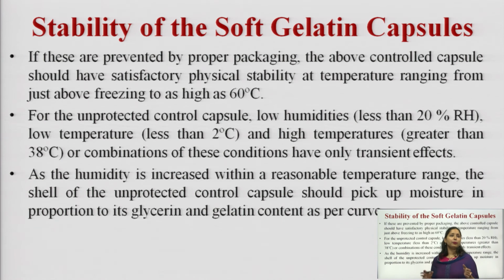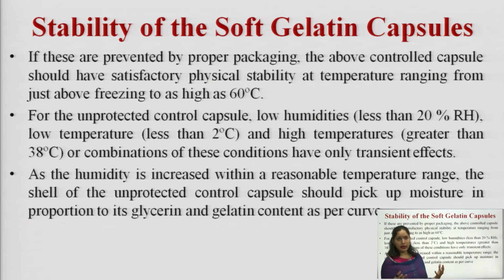If these are prevented by proper packaging, the above control capsule should have satisfactory physical stability at temperatures ranging from just above freezing to a high temperature of 60 degrees centigrade. For the unprotected control capsule, low humidities less than 20% RH, low temperature less than 2 degrees centigrade, and high temperature greater than 38 degrees centigrade, or a combination of these conditions, have only a transient effect.